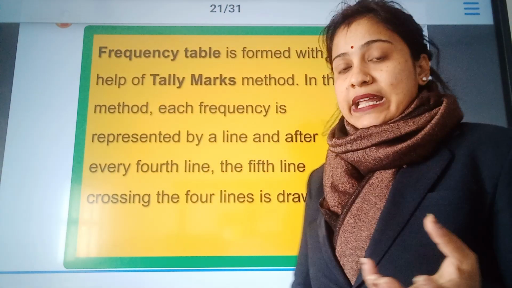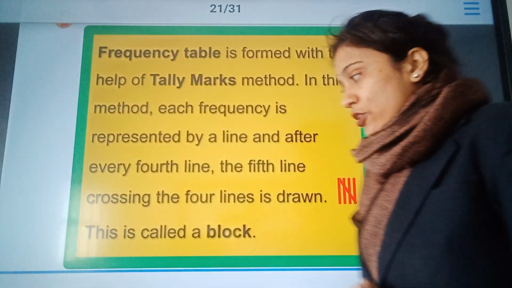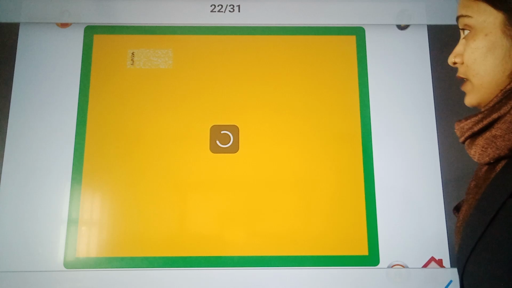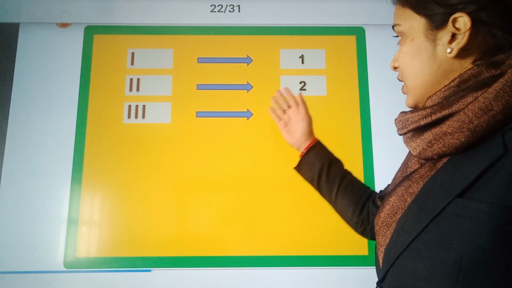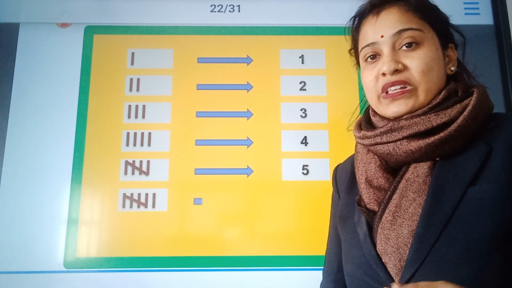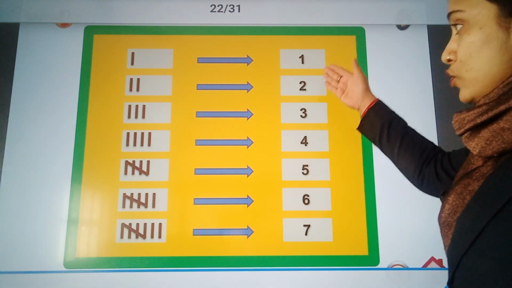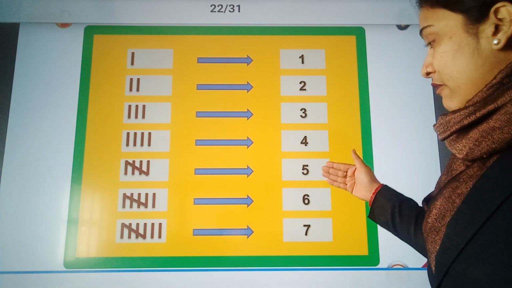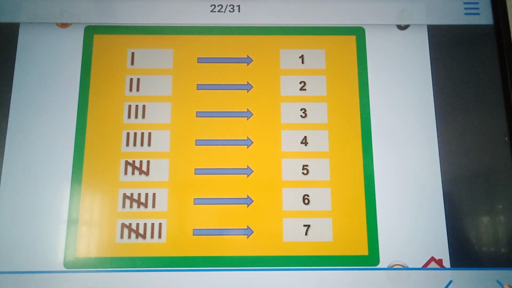The process of writing tally marks is 4 vertical lines and the fifth line with a cross or slanting line. So this is 1, 2, 3, 4, 5, see the fifth line goes across, 6 and 7.